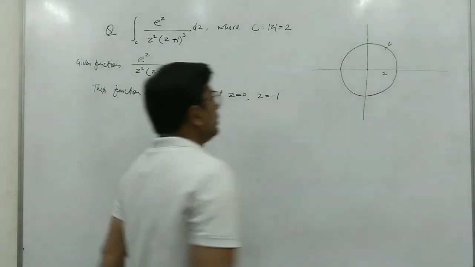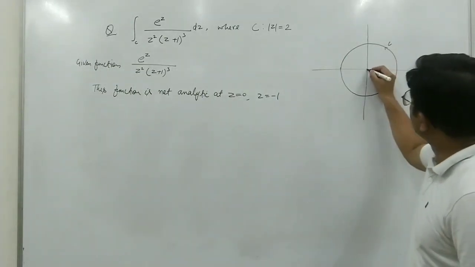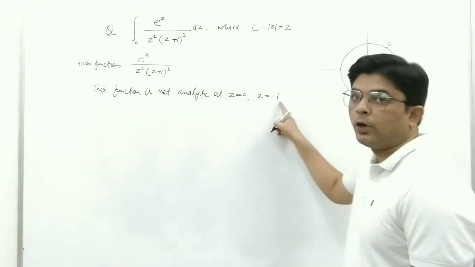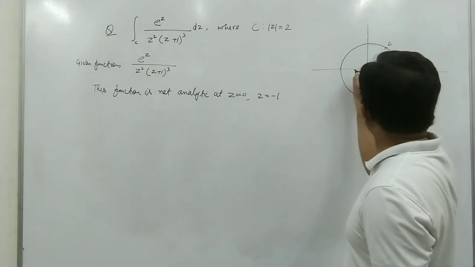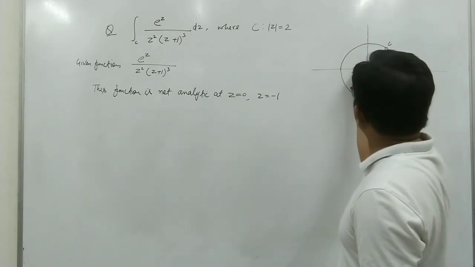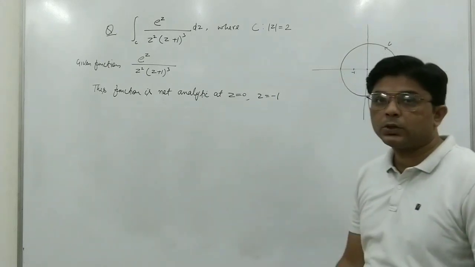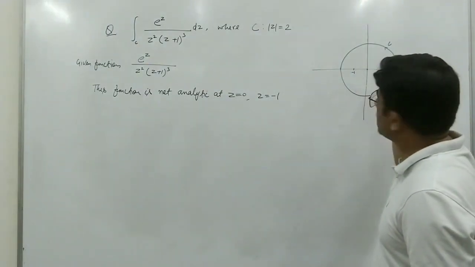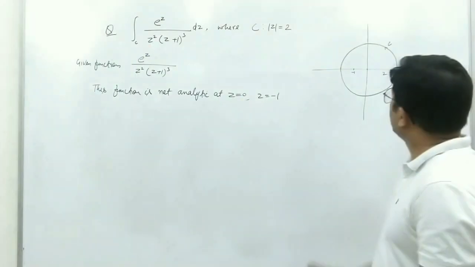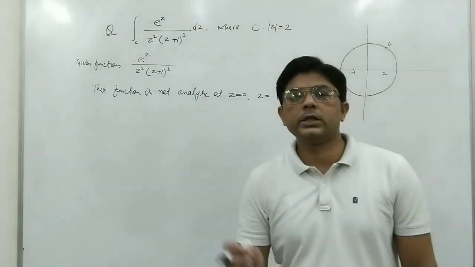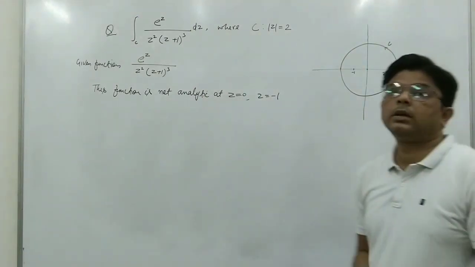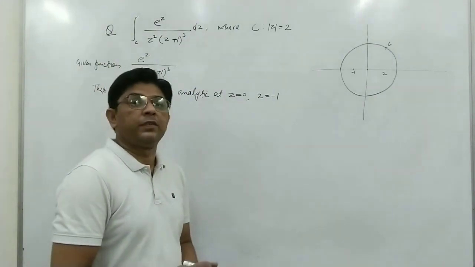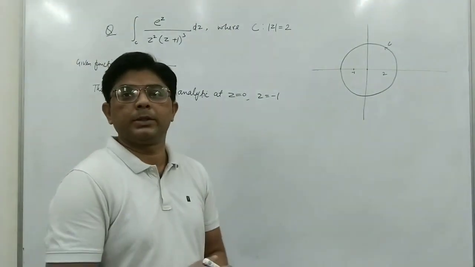So z equal to 0 is the origin, and z equal to minus 1 will be on the real axis. Since the radius of this circle is 2, halfway it will be minus 1. So this is z equal to minus 1 and this is z equal to 0. We can see that both the points z equal to 0 and z equal to minus 1 lie within this given contour. Now first we see what is the difference between this problem and the previous problems.